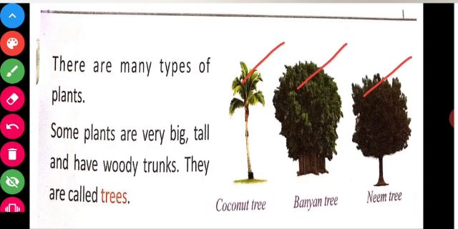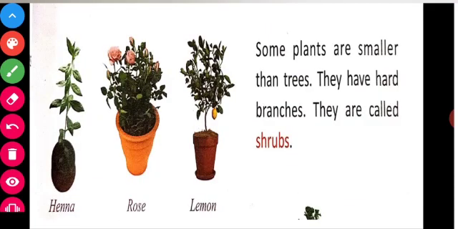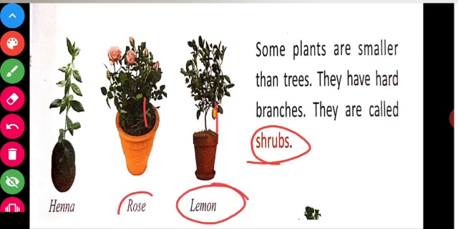Trees are very big, tall, and have woody trunks. They are called trees. Some plants are called shrubs. Shrubs have hard branches like lemon, rose, and henna plants.